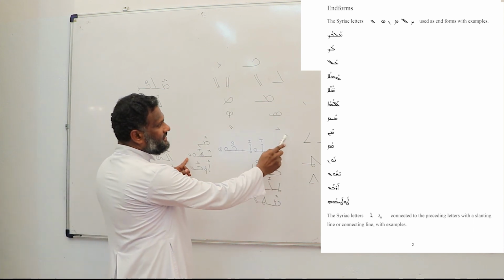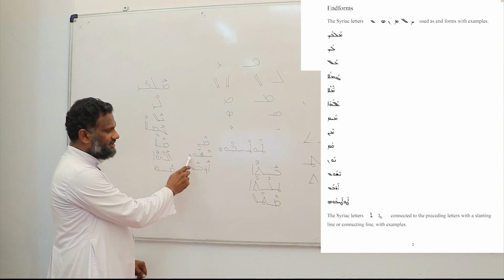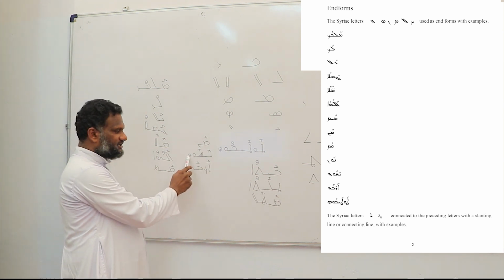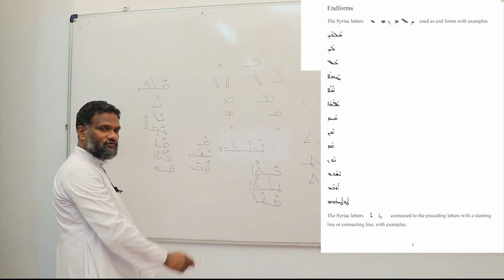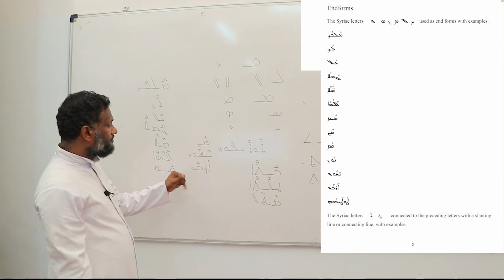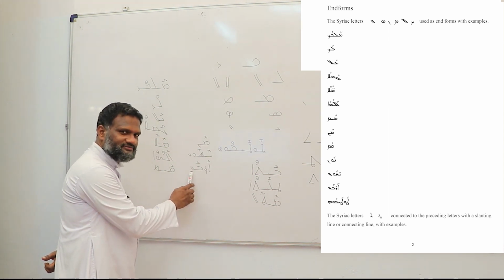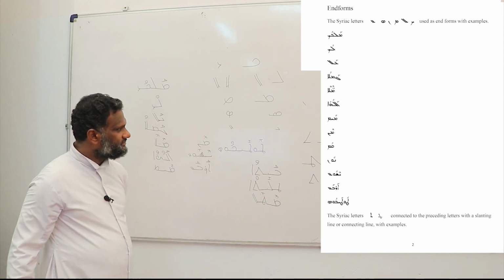Yeshu, Ain. The Ain in the beginning and end is different. Ain, Ye. Yeshu. The last letter is A or Ain. It is different in shape or form. See, Arba. See, here Ain or A is different at the end. End form Ain is applied here.